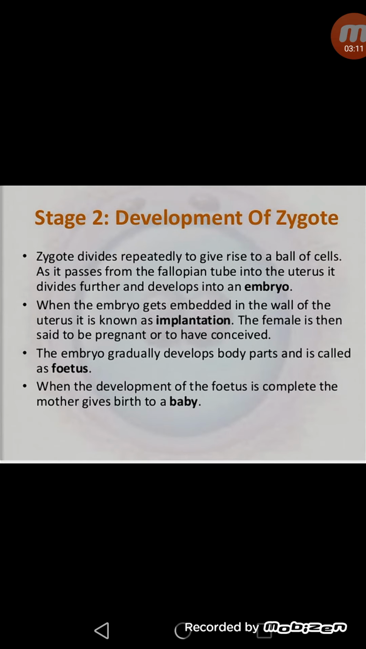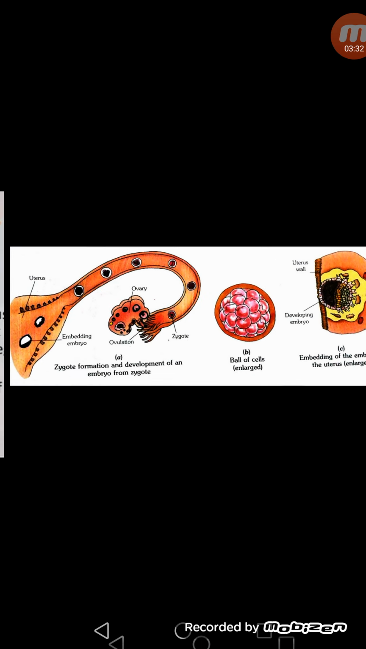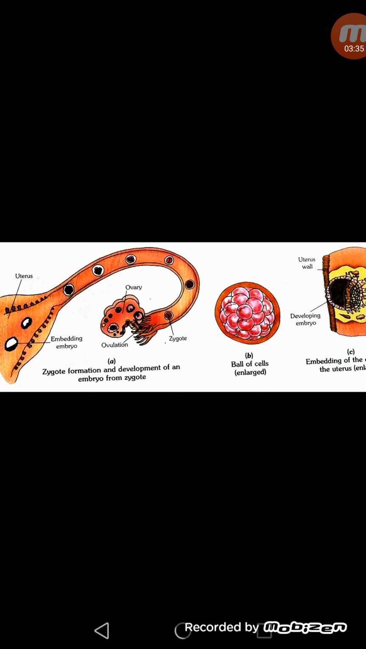Now the second stage: when the zygote is formed, it gives rise to the embryo. The zygote divides rapidly to give rise to a ball of cells. As it passes from the fallopian tube into the uterus, it divides further and develops into an embryo. In this diagram, you can see the word ovulation. Ovulation means release of the egg from the ovary. When the ovary releases an egg, and if sperm are present, these two gametes fuse together to make a zygote. Then this zygote comes down the fallopian tube.